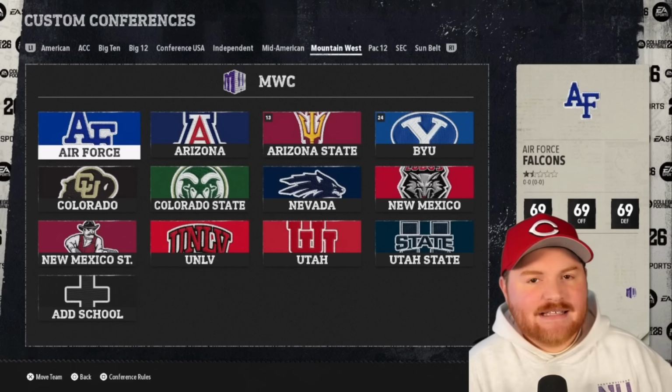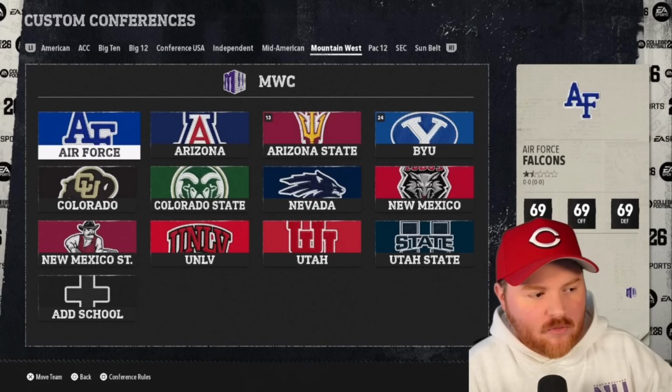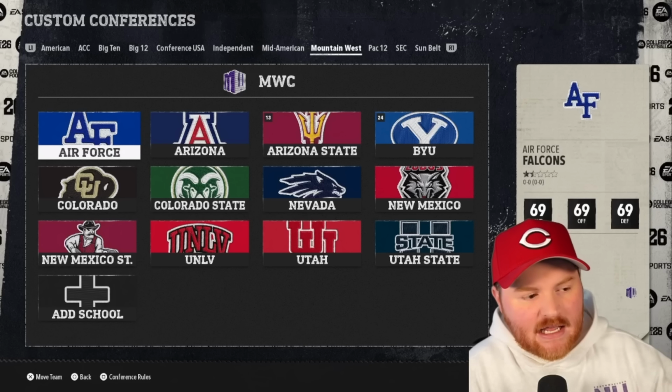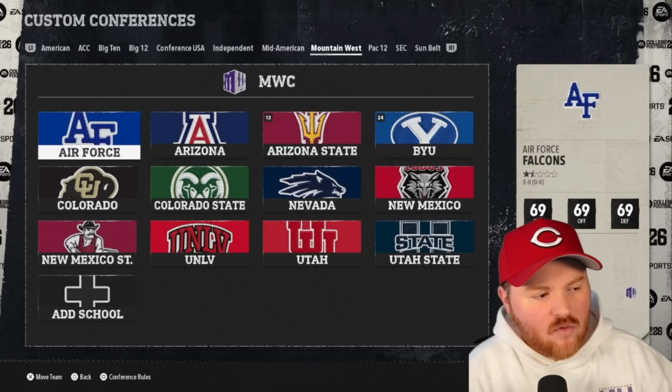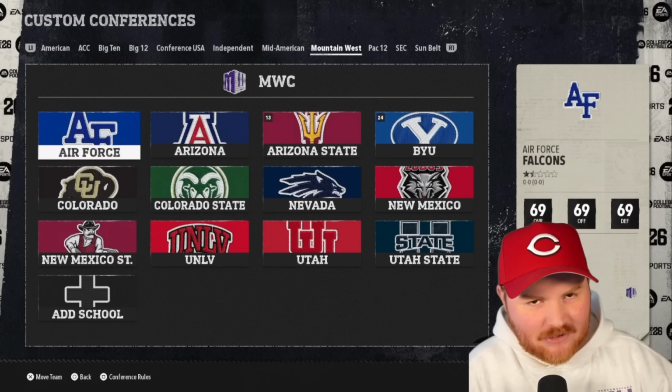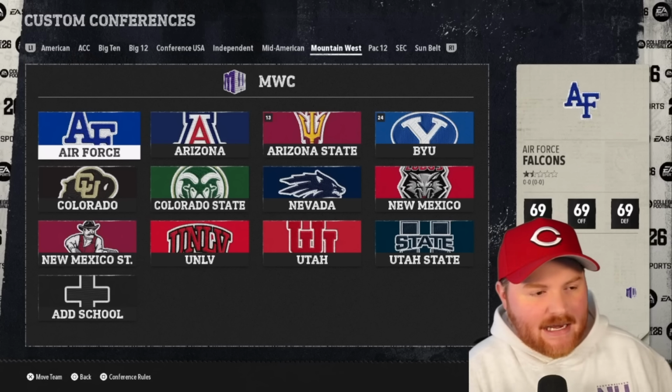The Mountain West is the four corner states plus Nevada. So from Colorado, we've got Air Force, Colorado State, Arizona, and Arizona State from Arizona, BYU, Utah, and Utah State from Utah, New Mexico, and New Mexico State representing New Mexico. And those are the four corners, and then you get Nevada as well with Nevada and UNLV.